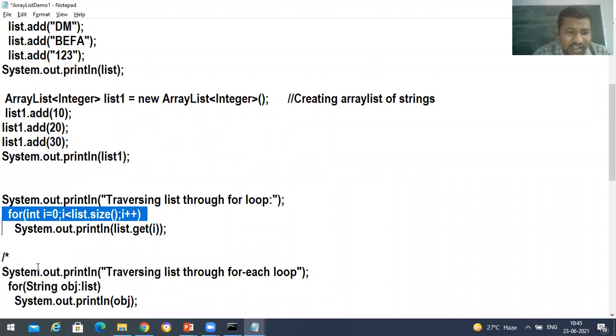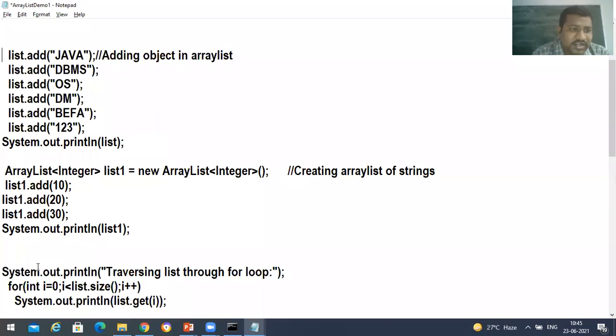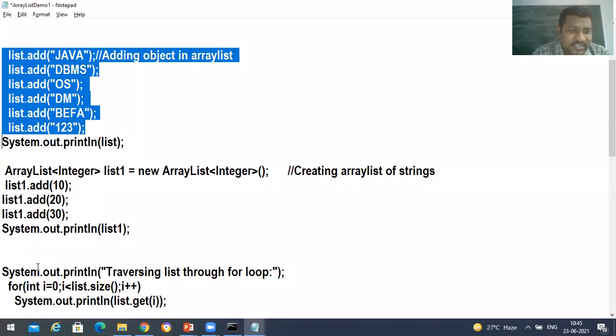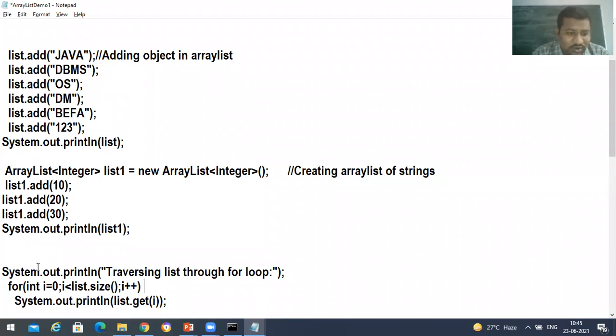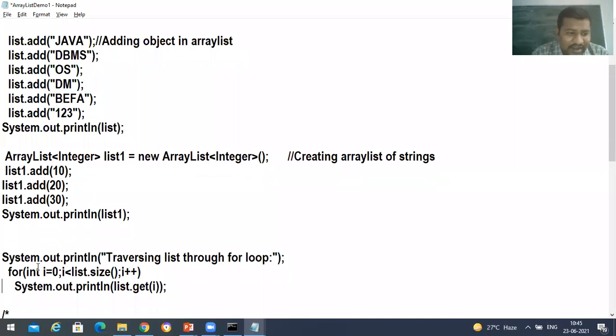So just like how we do with an array, for int i = 0; i less than list.size(). list.size() means this list contains a total of how many elements here? 1, 2, 3, 4, 5, 6. So it gives us 6. 0 less than 6 means the condition is true. And in that, System.out.println(list.get(i)), list.get(0). The element present, or the object present at the 0th index, will be taken and printed.